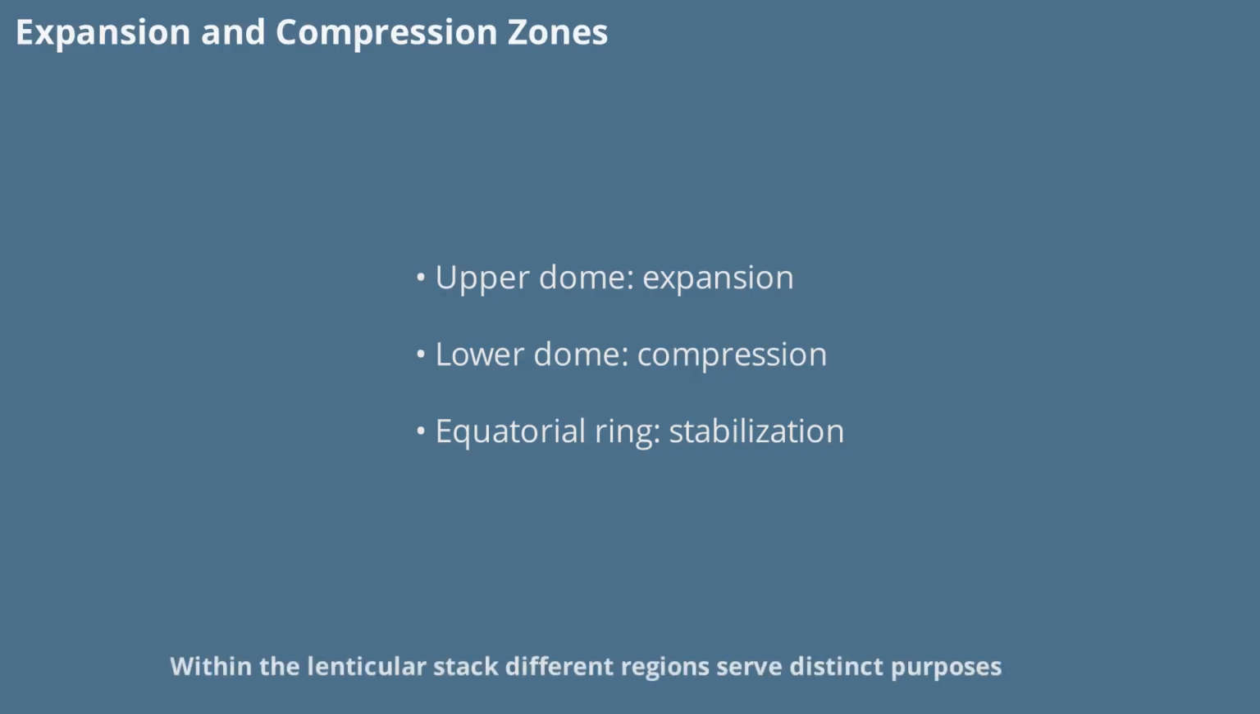Within the lenticular stack, different regions serve distinct purposes. The upper dome is biased toward expansion, helping to create a gradient that supports upward thrust. The lower dome, in contrast, is biased toward compression, anchoring the system and balancing forces. The equatorial ring acts as a stabilizer, ensuring that the overall structure remains balanced and effective. This careful orchestration of zones is what enables precise control over the propulsion vector.